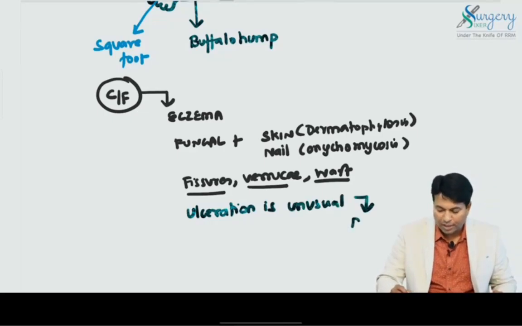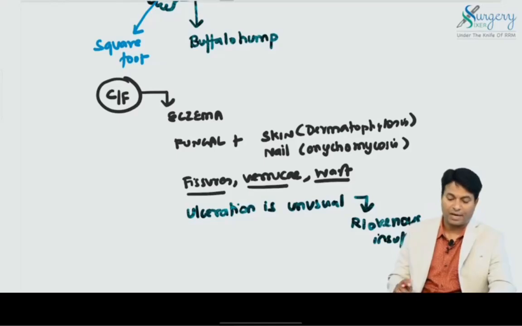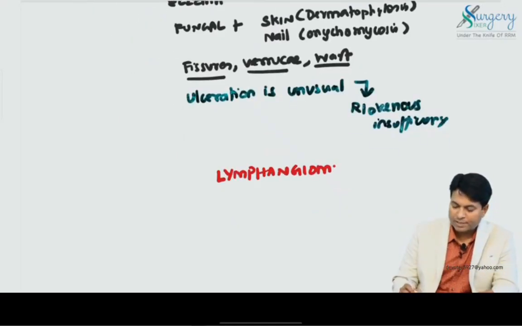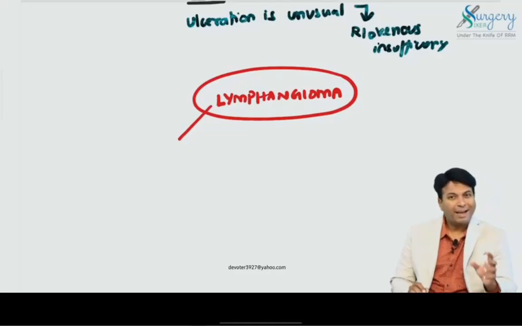If it is present, you should rule out underlying venous insufficiency also. Underlying venous insufficiency may cause this ulceration. Otherwise, ulceration is unusual. And these lymphedema patients may get a problem known as lymphangioma. What does lymphangioma mean? Lymphangioma is nothing but dilated dermal lymphatics.